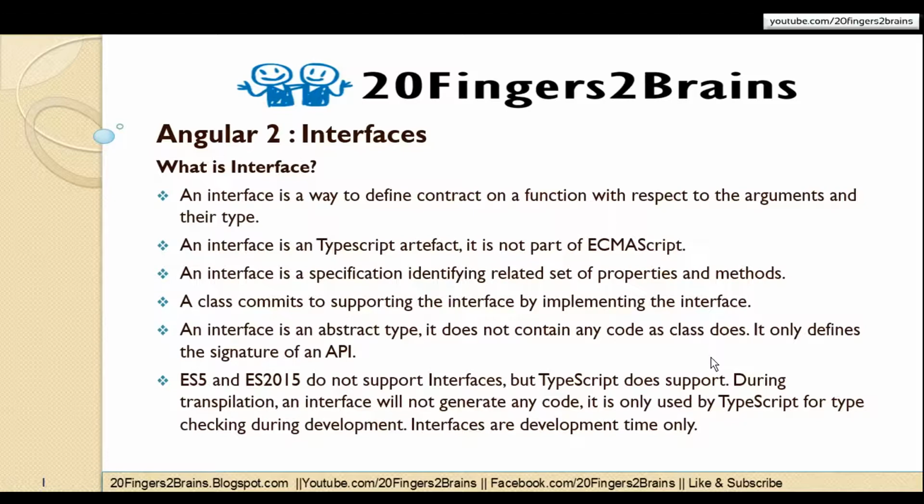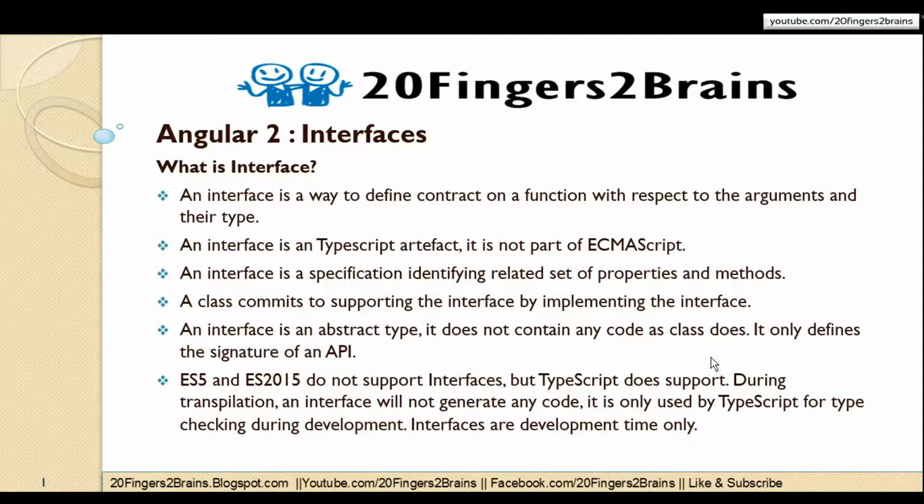Hello friends, in this video we will see Angular 2 interfaces. What is an interface? An interface is a way to define a contract on a function with respect to arguments and their type. An interface is a TypeScript artifact. It is not part of ECMAScript.